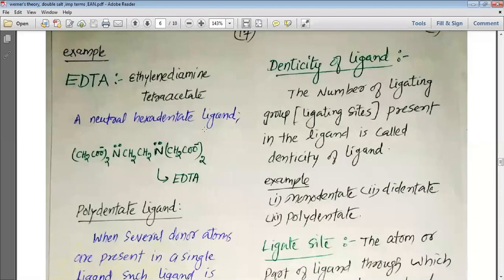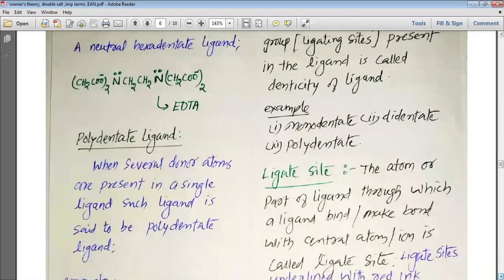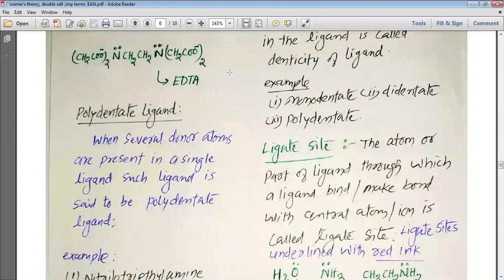You can see that there are two CH2COO- groups, two into another CH2COO-, and two are present as N available. So this is how we can understand these six donor atoms for EDTA, ethylene diamine tetraacetate, which is a hexadentate ligand.